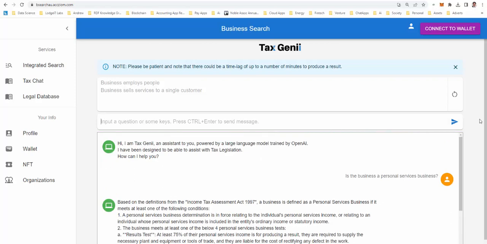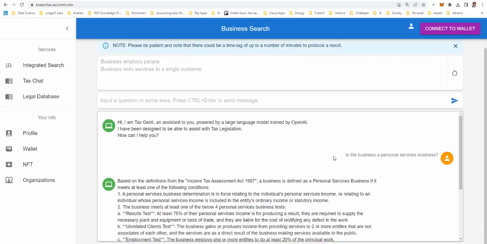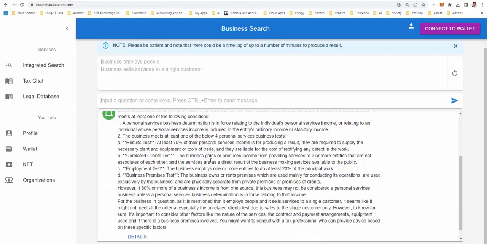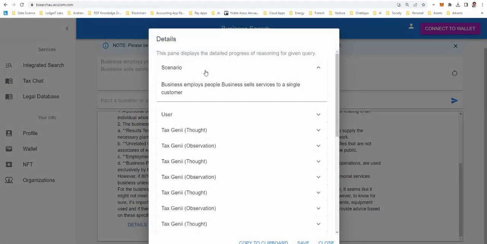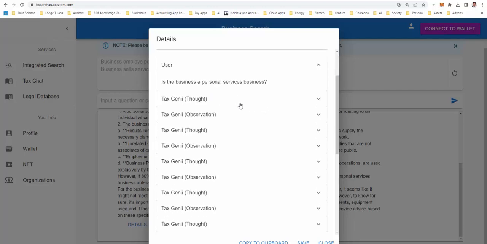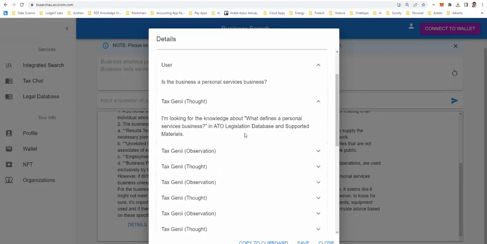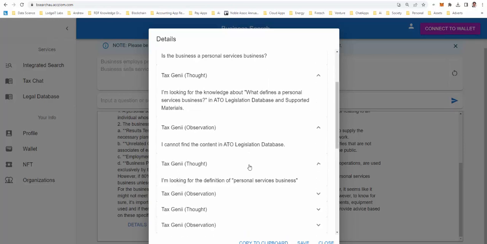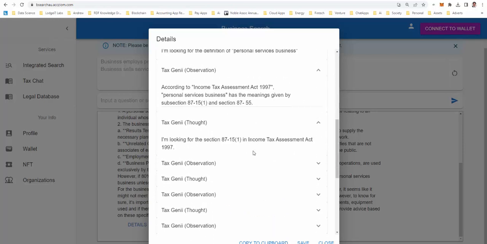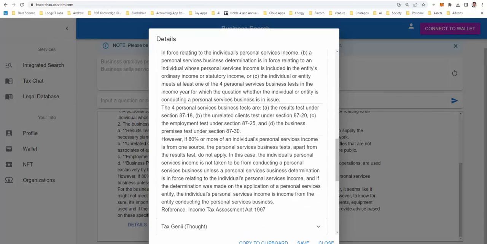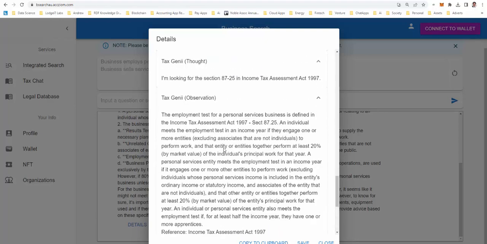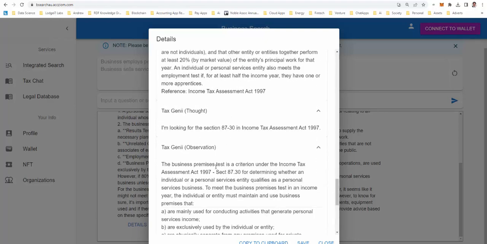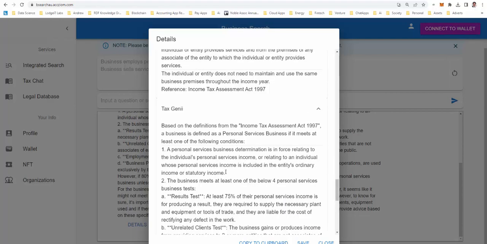So it may be that you have multiple chat points, or you just have a single chat as in this example, and you get your solution. Either way, you'll end up with a series of details, starting with your scenario and your user question, and following through with the thoughts and observations that you've seen Tax Genie make. And you'll see it looks all through the tax legislation and then compresses that information in its final conclusive observation. So like there.